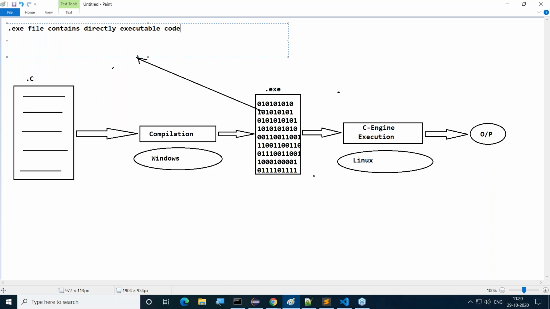All of you observe this clearly. The .exe file contains directly executable code, and it has the local operating system representations, of the operating system on which we performed compilation.